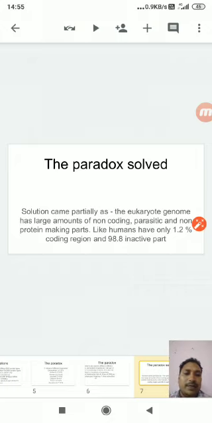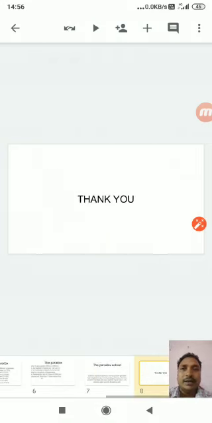The solution came as the eukaryotic genome has large amounts of non-coding, parasitic and non-protein making parts. We humans have only 1.2% active genes. That means the coding region is only 1.2%, and 98.8% is inactive part, which does not code anything. So this is the method by which this paradox is explained. Thank you.